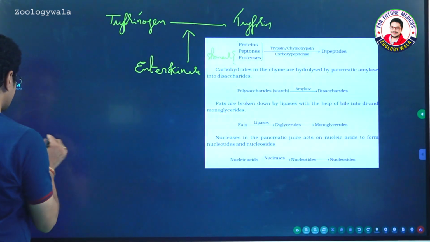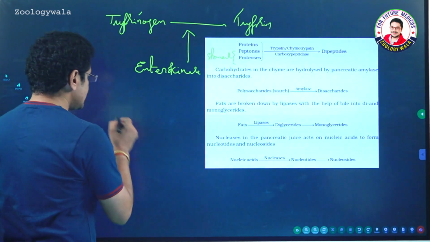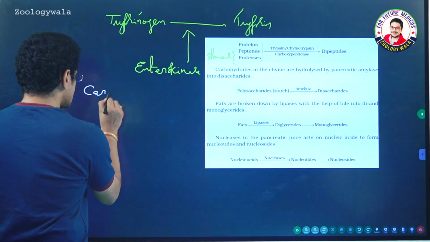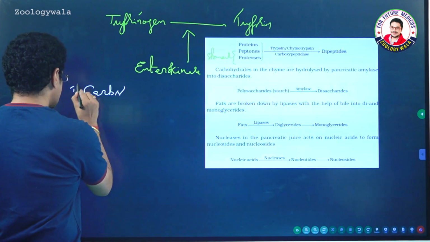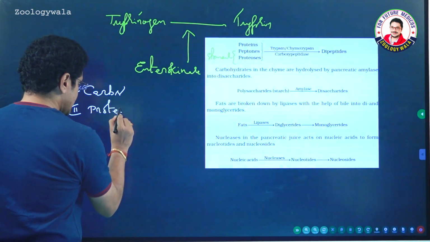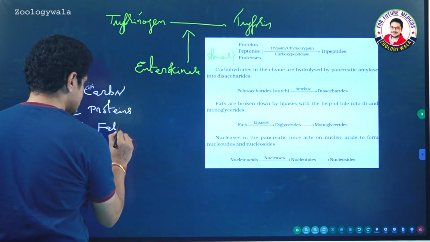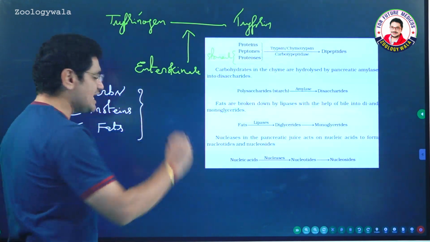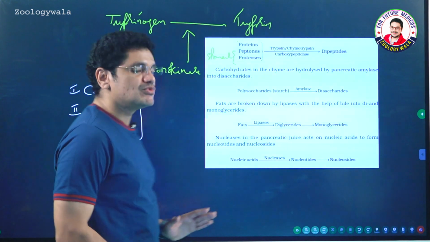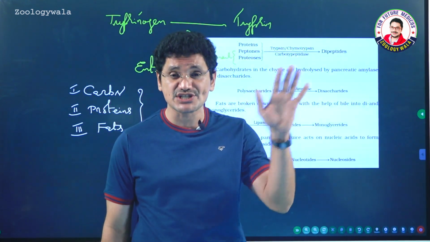I already told you, my dear friends, the stomach or the mouth or the intestine contains different components, among those carbohydrates, number 1, number 2 proteins, number 3 fats. These three are the major components which play an important role, and these major components won't enter into the blood as such.